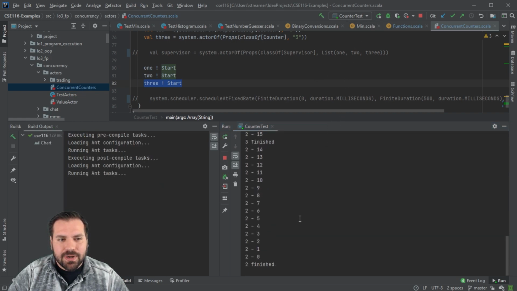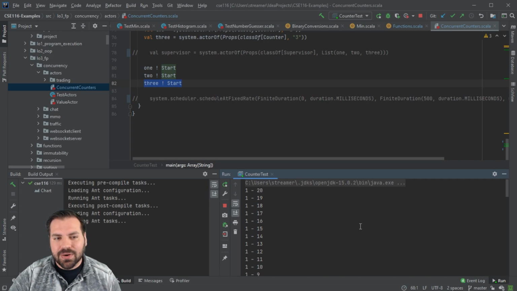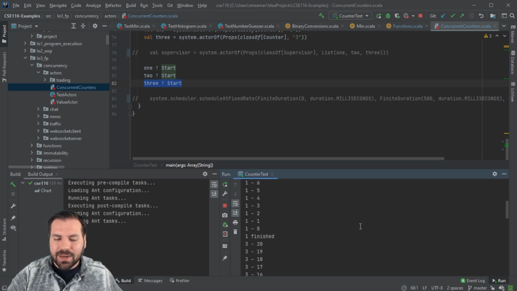And if we rerun this, we're going to get a different order. This time 1 finished first, then 3, then 2. So these are happening concurrently. These things are happening at the same time. We cannot predict the order. Once things start happening, they're just happening.